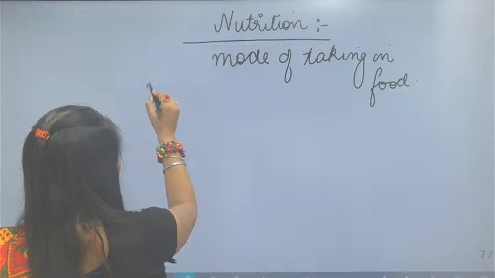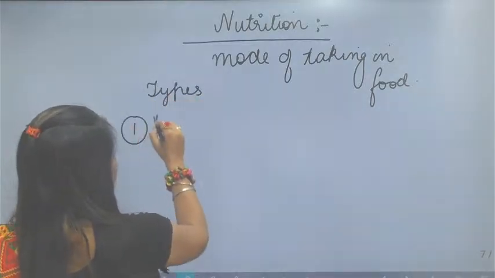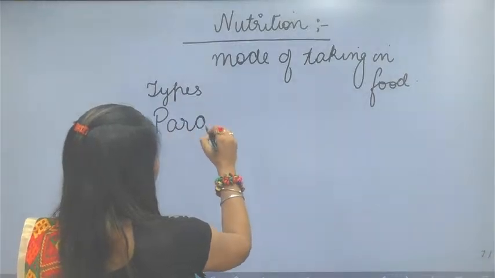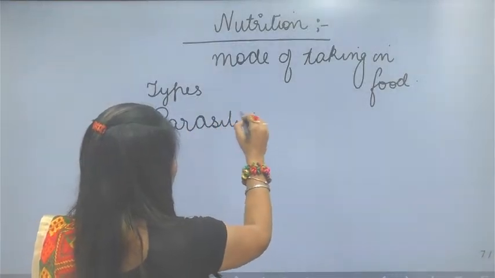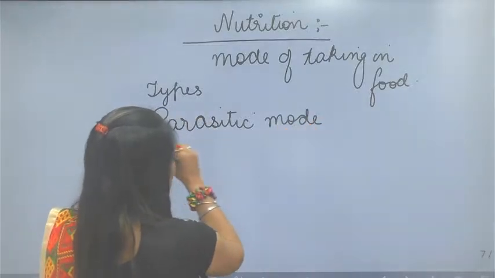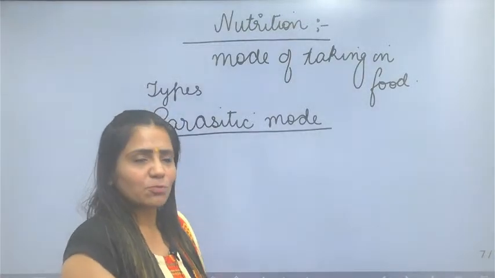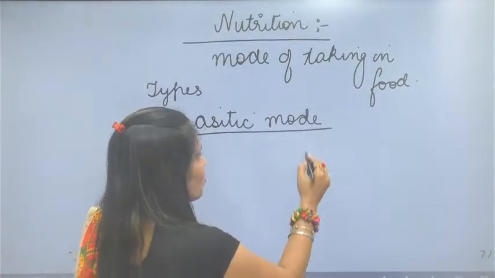Let's see the various modes of nutrition. Here are the types of nutrition. The first one is the parasitic mode of nutrition. The parasitic mode of nutrition is the type of nutrition in which there are two organisms.